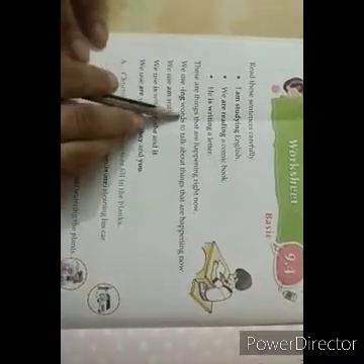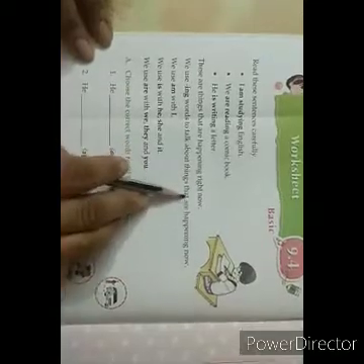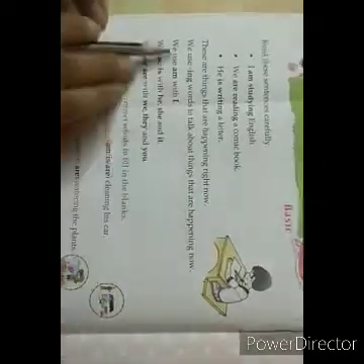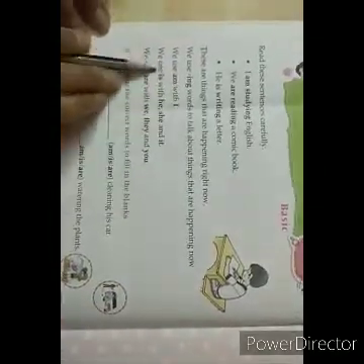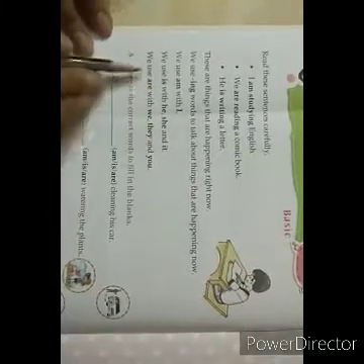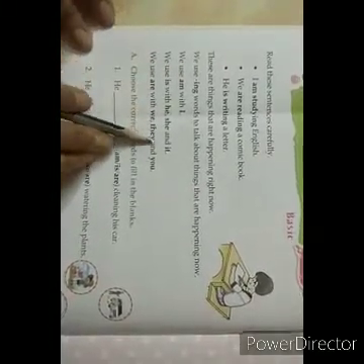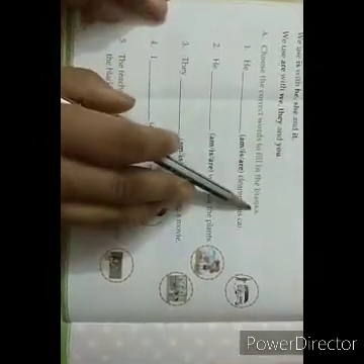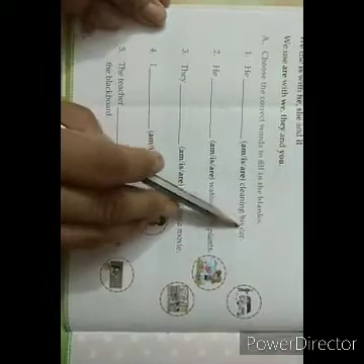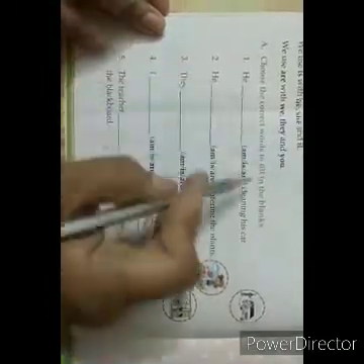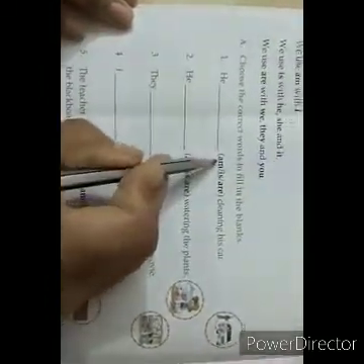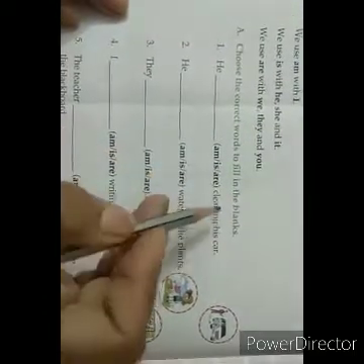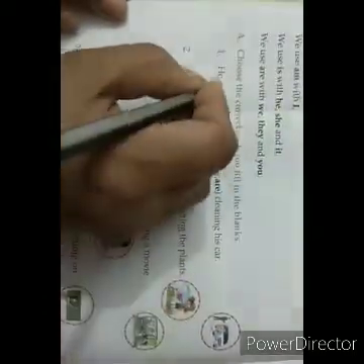We use ing words to talk about things that are happening now. We use am with I, we use is with he, she and it, and we use are with we, they and you. These things we already know, isn't it? Now let us do the worksheet. Choose the correct words to fill in the blanks. He dash cleaning his car. With he, what will we use from here? Am, is, are. What? Yes, is.